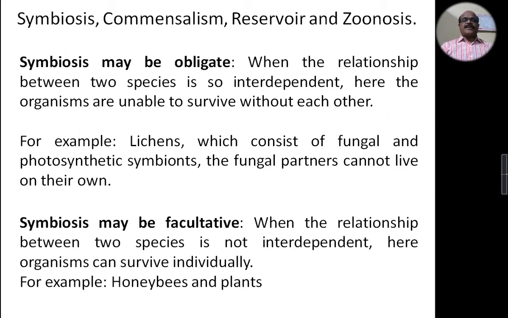Symbiosis may be facultative. When the relationship between two species is not interdependent, the organisms can survive individually. Then it becomes facultative symbiosis. For example, honeybees and plants can live together, but can also survive independently.